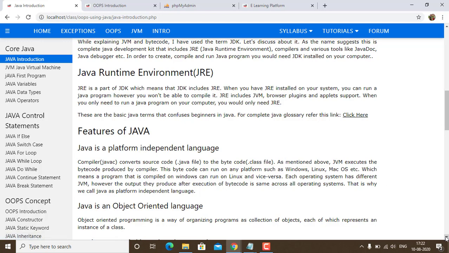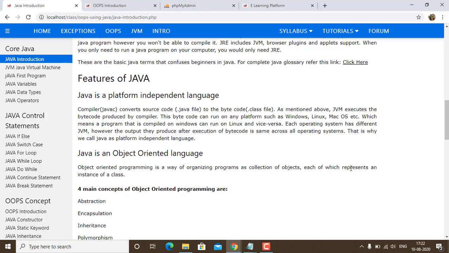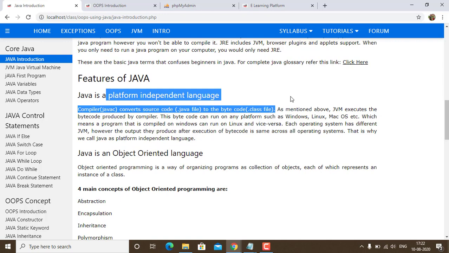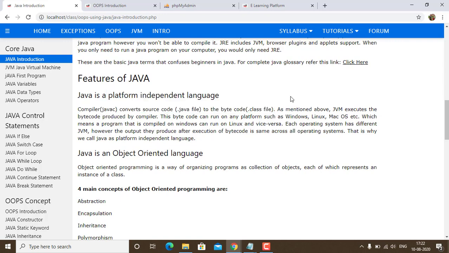Now proceeding further, let us have a look at the features of Java. The first and most important thing that I have already introduced is that Java is platform independent.